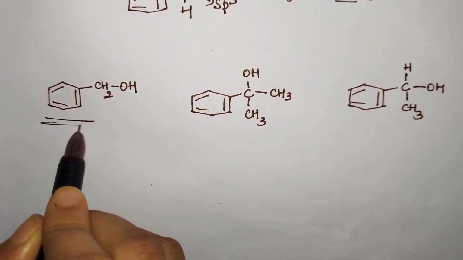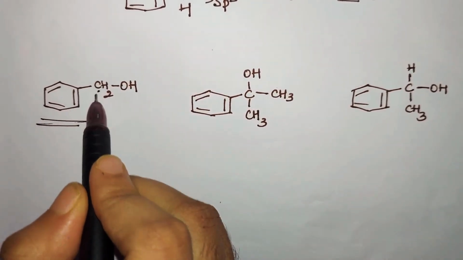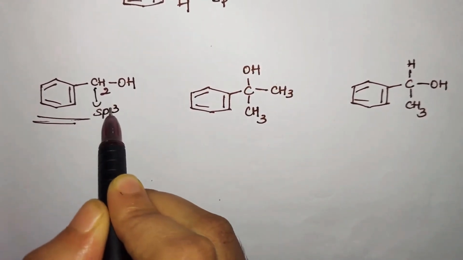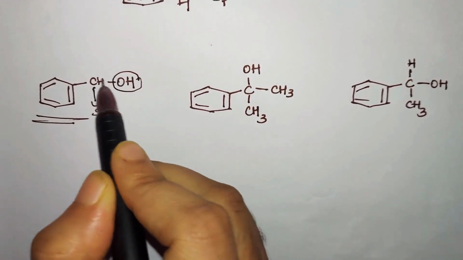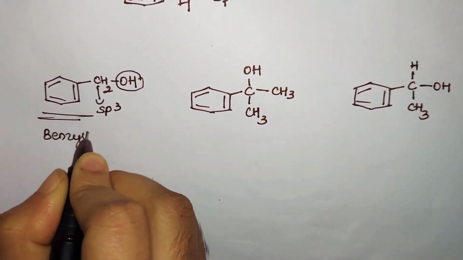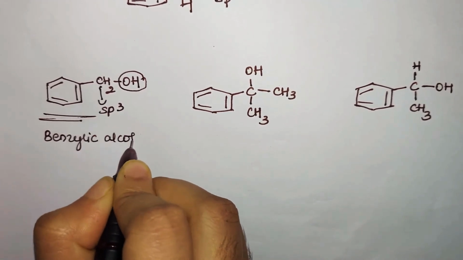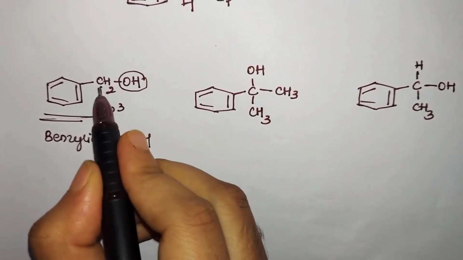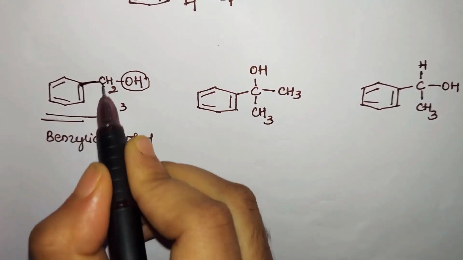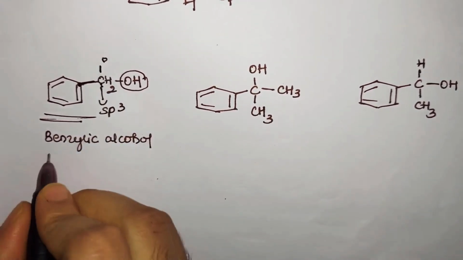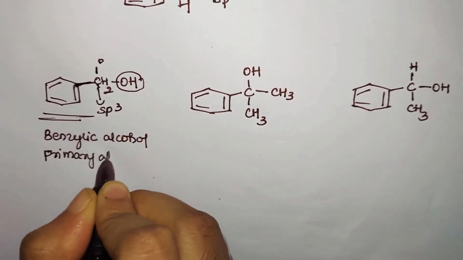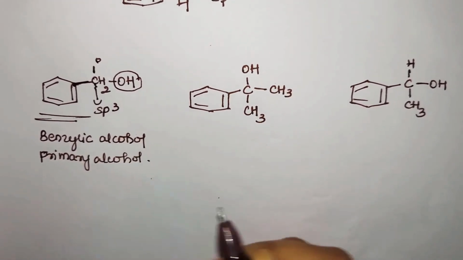In the first example, you can observe that you have a carbon atom which is sp3 hybridized and is directly attached to the sp2 hybridized carbon of the benzene ring. It is a benzylic alcohol. Why? Because OH is attached to the benzylic carbon, and the carbon to which the OH is attached is surrounded by only how many carbon atoms? One carbon atom. Hence it is a primary carbon. So it is which type of benzylic alcohol? It is a primary benzylic alcohol.